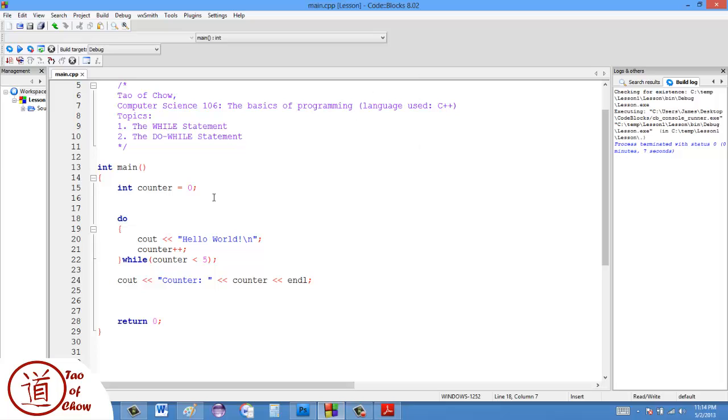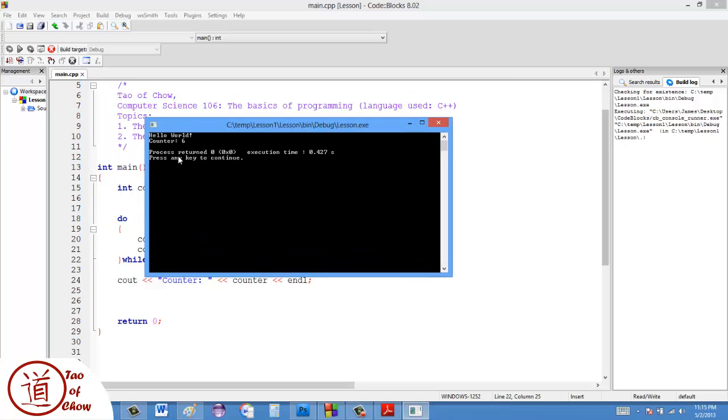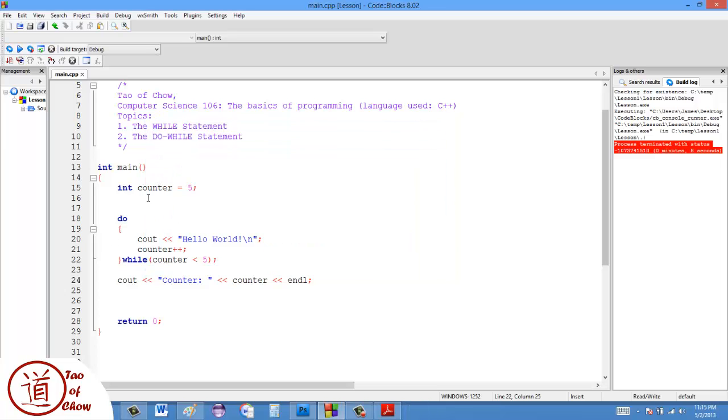Okay, a do while is different than a while in one respect, and I'll demonstrate this here. What if I were to change this into a 5? Now, this loop is only supposed to run as long as the counter is less than 5. But let's see what happens here. Okay, so when I run this, it still says hello world 1 time, and it proves that the counter was 5 because now it became 6. So the counter was 5, and it went into here, printed out the line, counter became 6, and then it stopped.